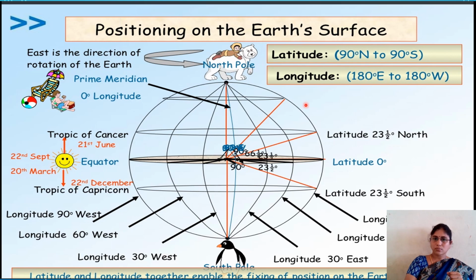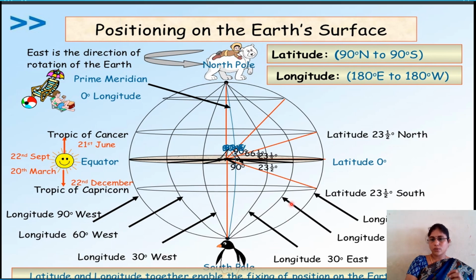Next, going to... from equator to exactly 66.5 degrees northern latitude is called the Arctic Circle. Already you learned all these things in your primary classes. Once again, I am explaining for our lesson's need.